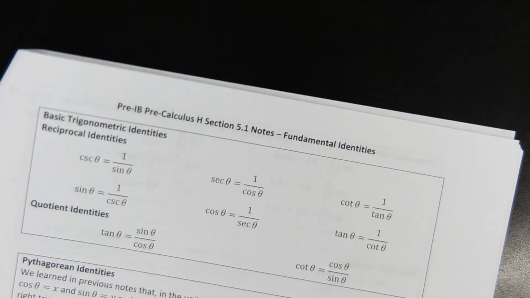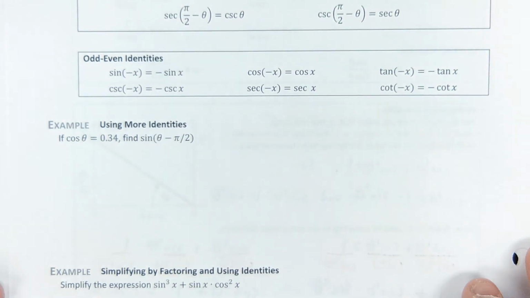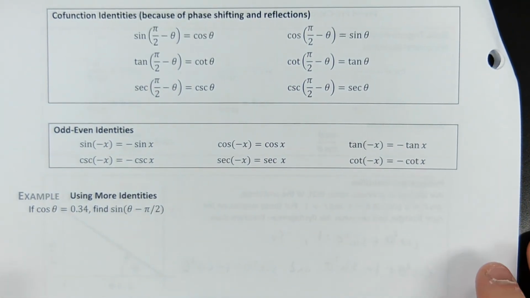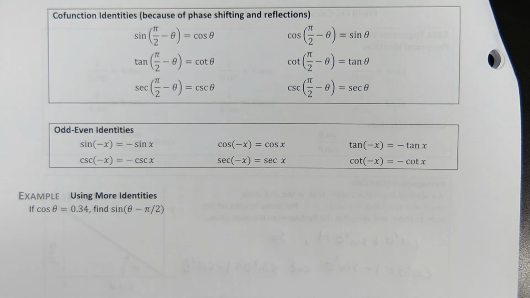Okay, let's flip them over and see some more identities. Holy crap. Boy, that's a lot of identities. Now check it out. Do I need you to memorize these? No. I just need you to trust that they are true. We're not going to be proving them, I don't think. No, we're not going to be proving them. We're just going to be trusting that they're true.